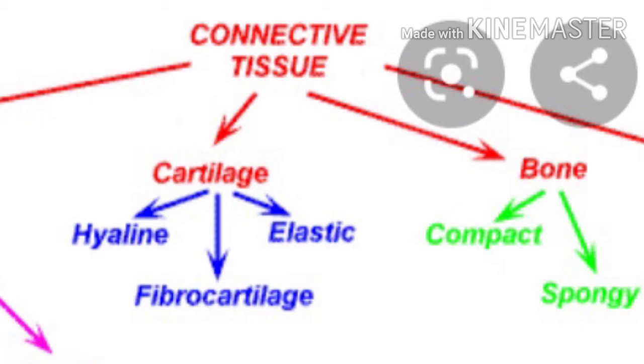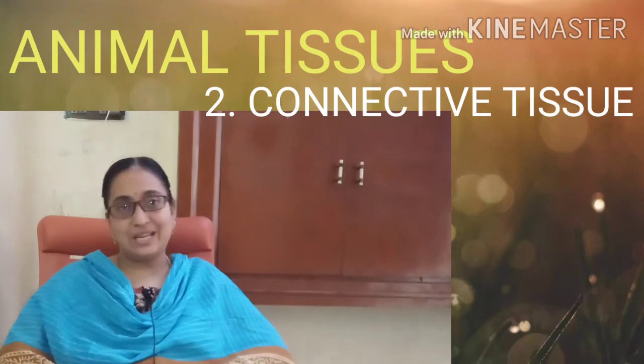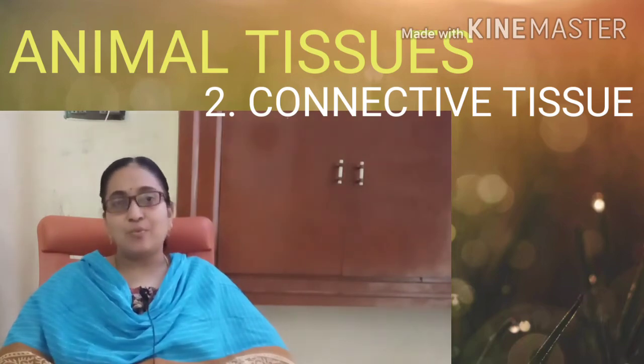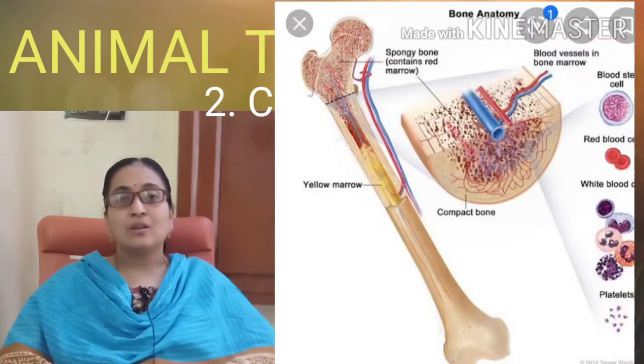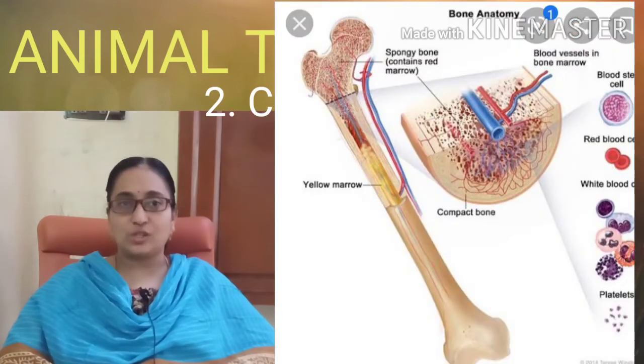The first one we will take is bone. The bone is a hard material which is made up of calcium phosphate, calcium sulfate and magnesium phosphates.